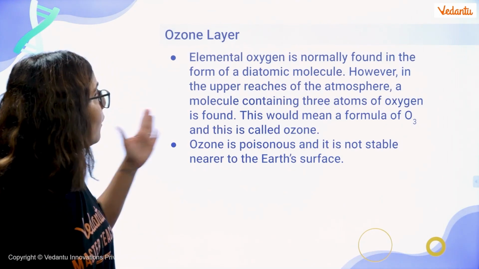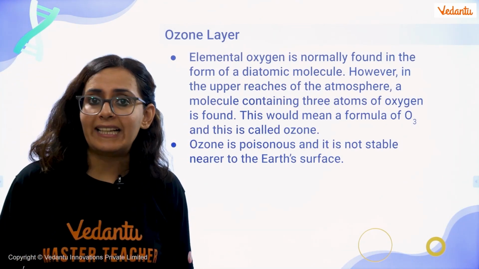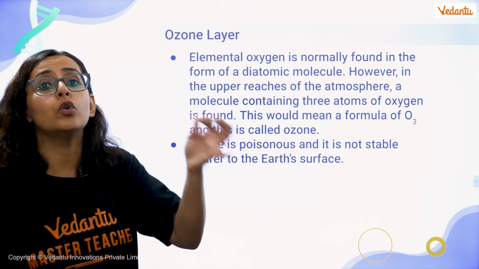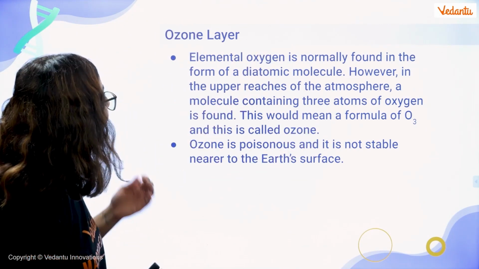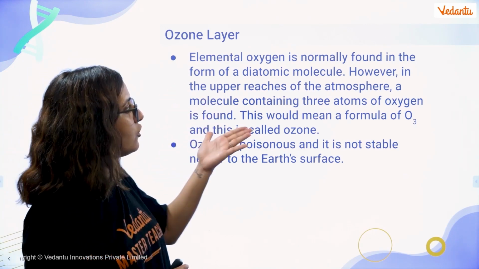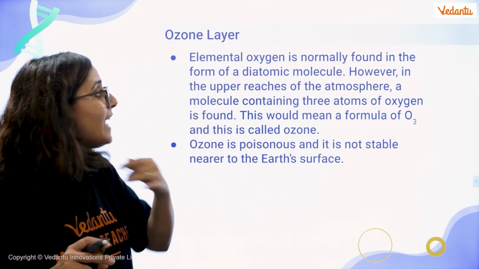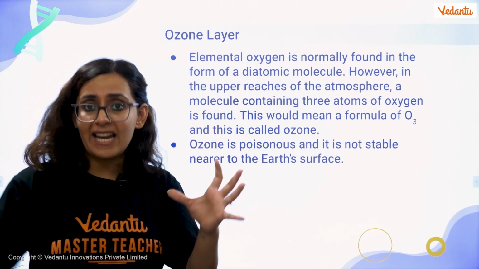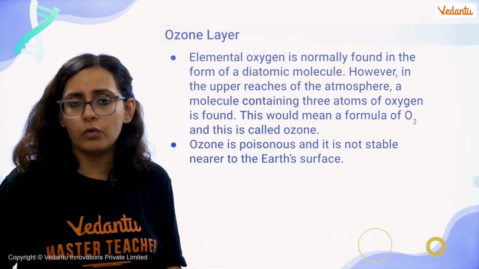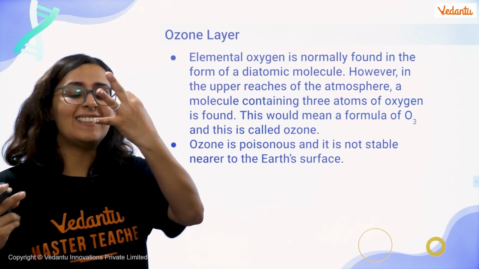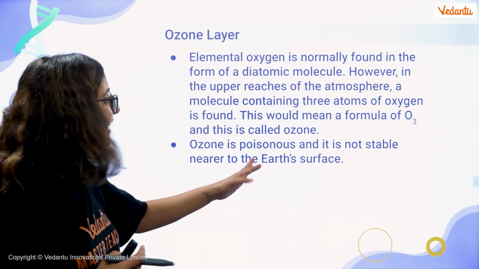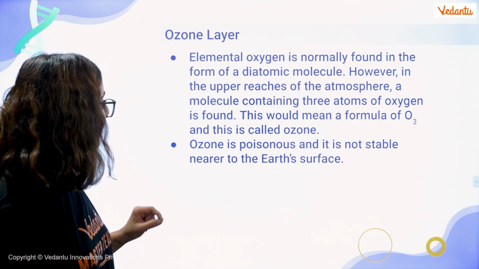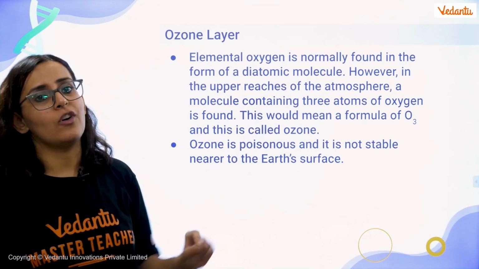Okay. Now, let's understand what exactly is making this ozone. This entire layer is nothing but O3 gas, right? Elemental oxygen is normally found in the form of diatomic molecules. So basically, it's just O2. But if I add a nascent oxygen to this O2 molecule, what's going to happen? There are 3 oxygen atoms right now, correct? That is your O3. That is your ozone. And the entire layer is called the ozone layer.